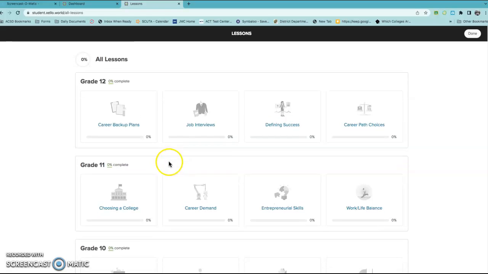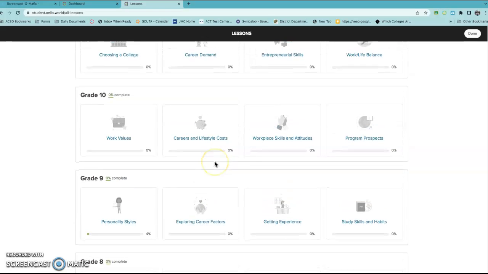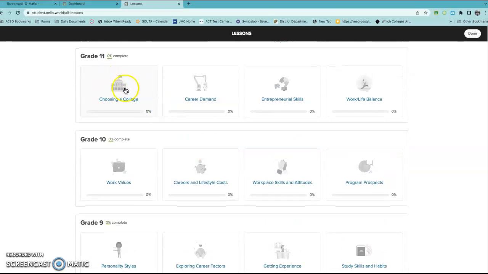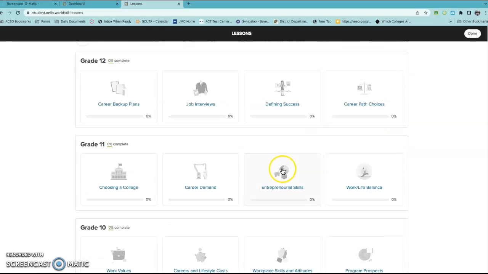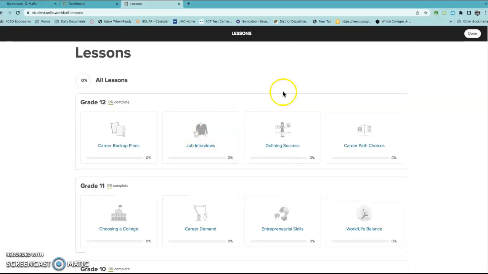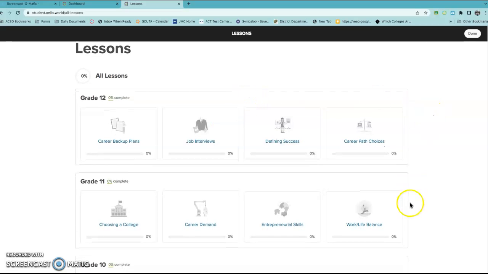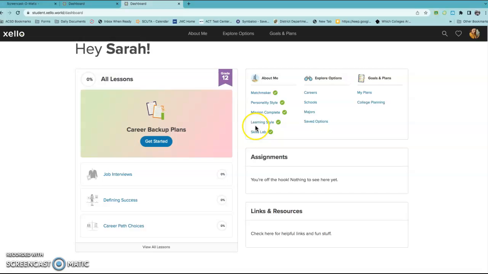Hopefully you have done at least the careers and lifestyle cost assignment. I would also encourage you to do the exploring career factors assignment. You could also do the choosing a college assignment. Another thing would be the exploring your career matches assignment. So those would be the ones I would point out that would be the best for all of you. The job interviews assignment would be good, but those are some things we might put to you to do throughout the year. So I just wanted to highlight some of those lessons that you could have done at this point.